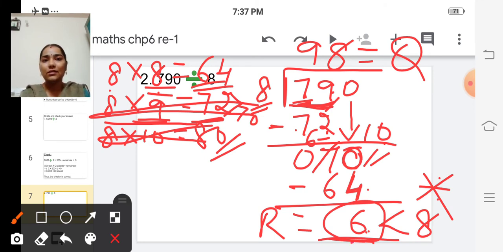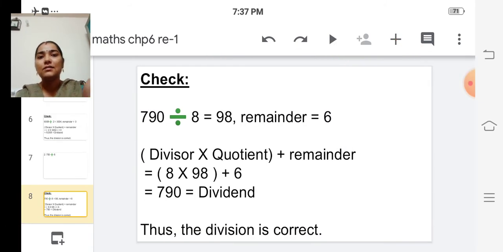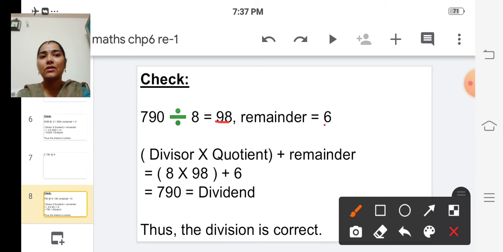So shall we check the division? Yes. The quotient is 98 and the remainder is 6. So to check, we have to multiply divisor and quotient and add the remainder. So 8 into 98 plus 6.